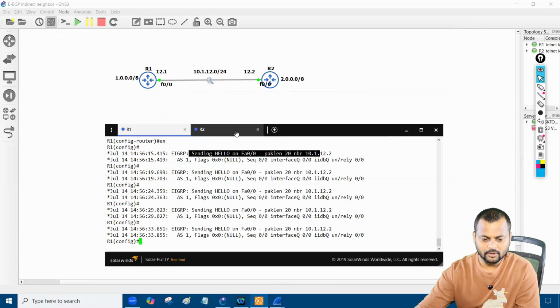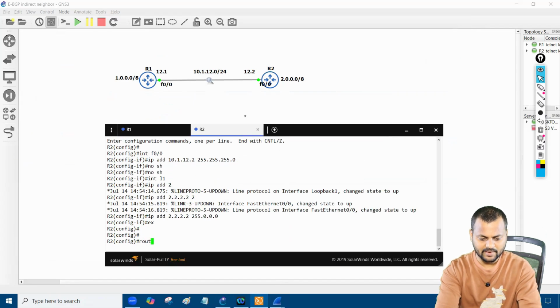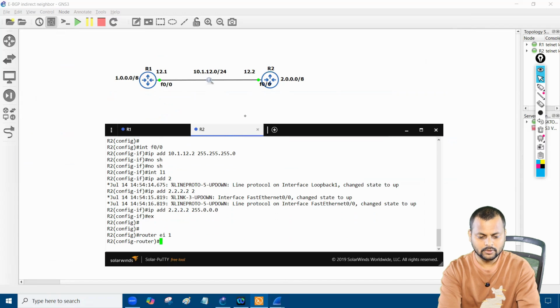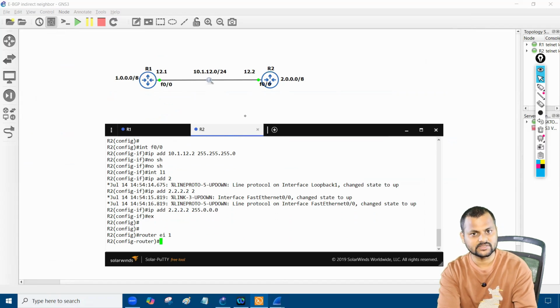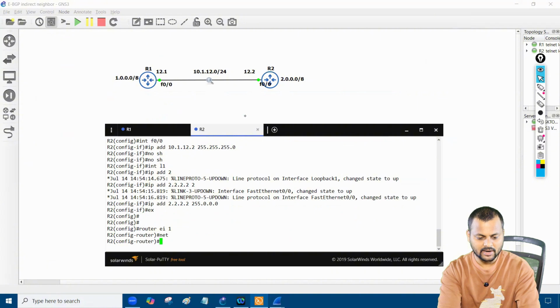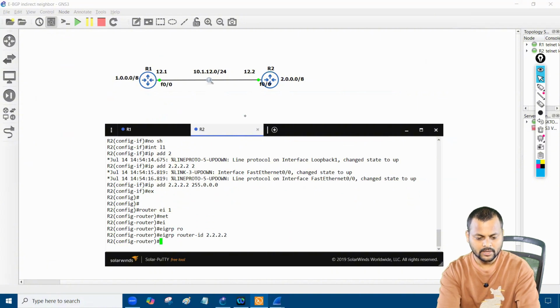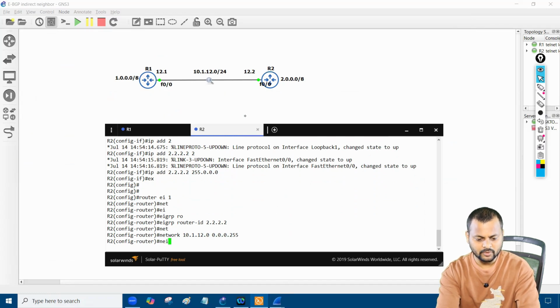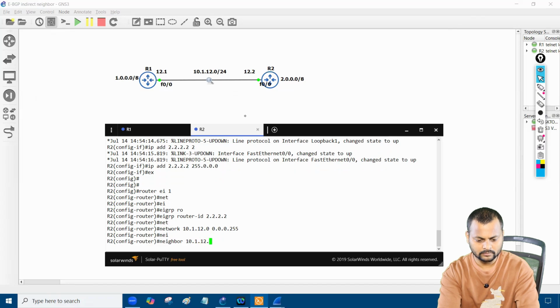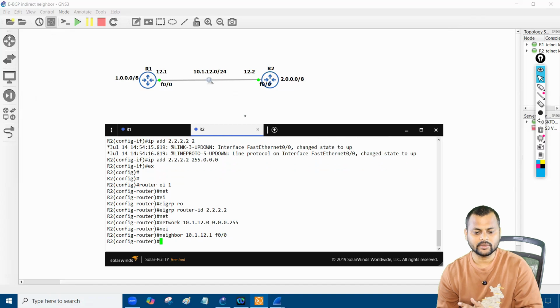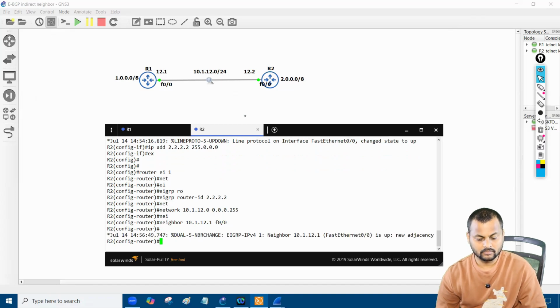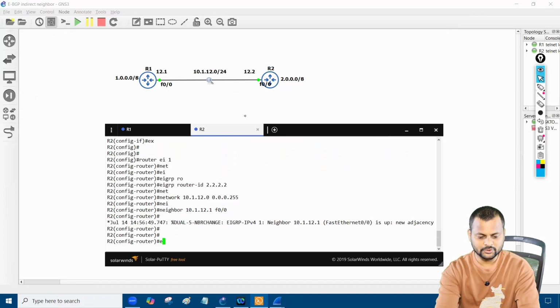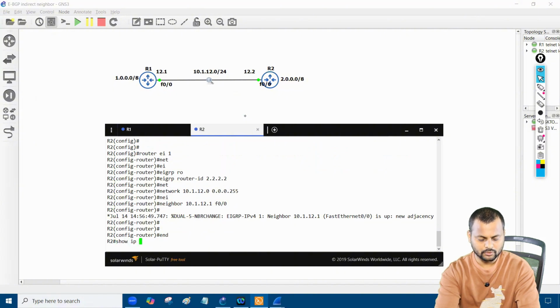Now I'll do the same thing on R2. Let's do it step by step. I run router EIGRP 1. First I give the router ID 2.2.2.2, then the network 10.112.0, and that's all. Then I say neighbor 10.112.1 on interface 0/0. Now they will form the unicast neighborship.